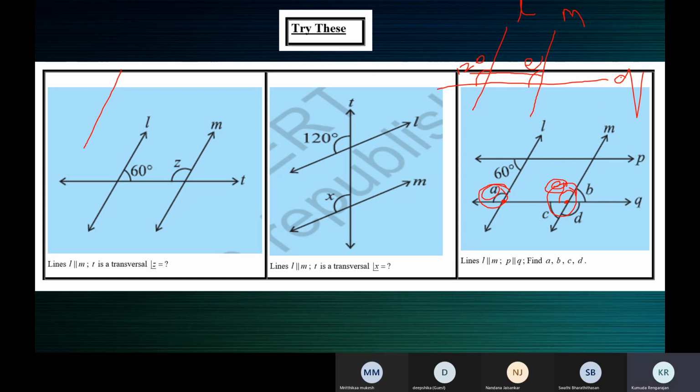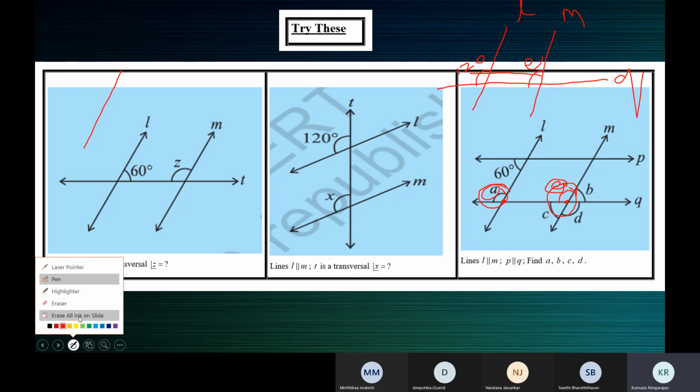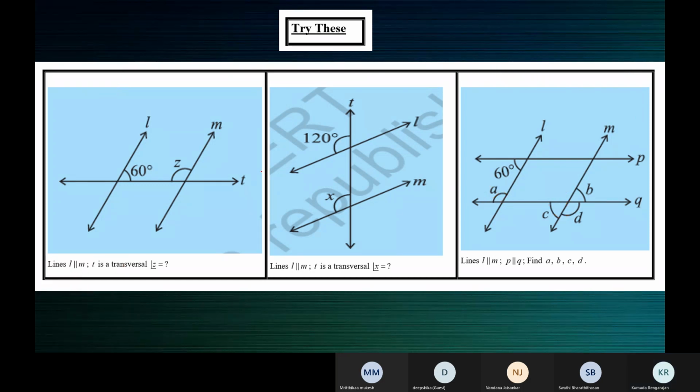So Swati says E is equal to 120 because corresponding angles are equal. So E is equal to 120. And then after finding E, Swati? Ma'am, since we know that E and B is a linear pair, their sum will be equal to 180, ma'am. Sorry, 180. How do you write that? Yes, ma'am. 120 plus B is equal to 180, ma'am.